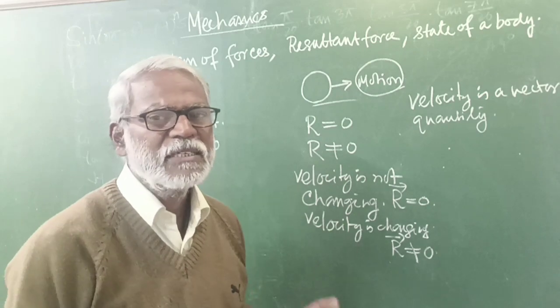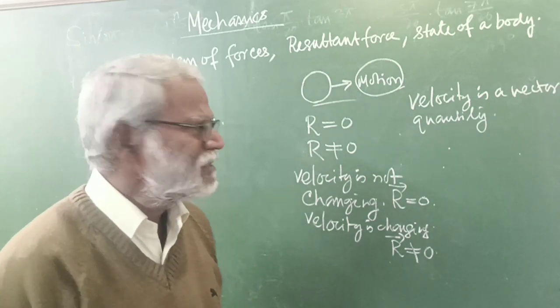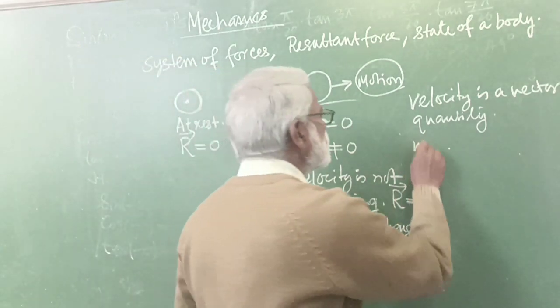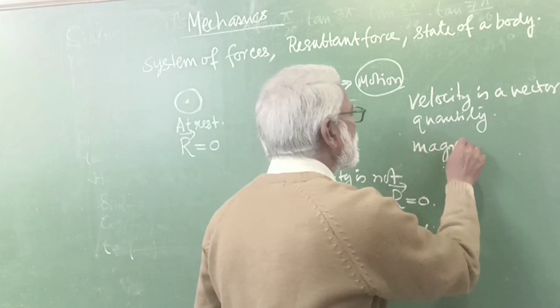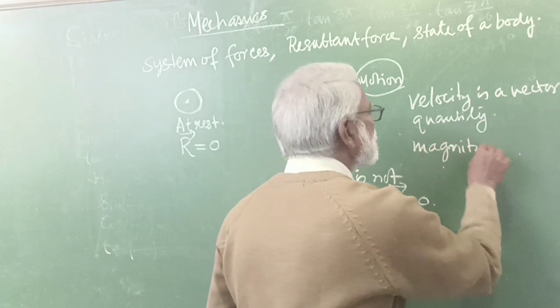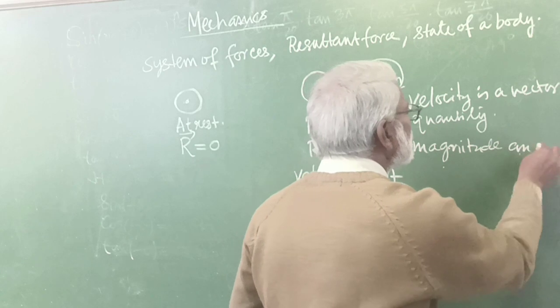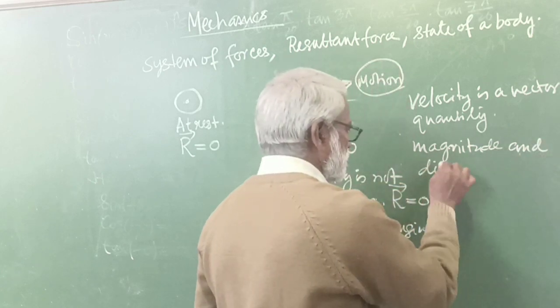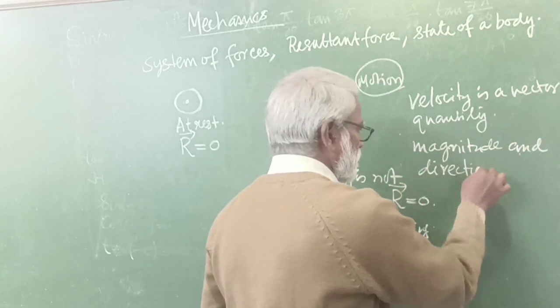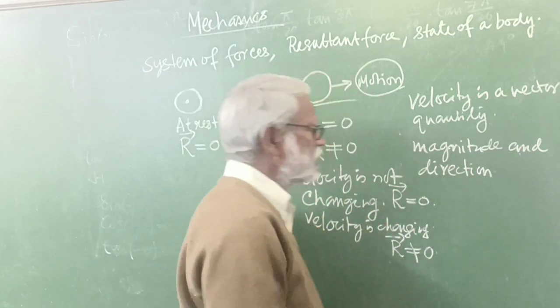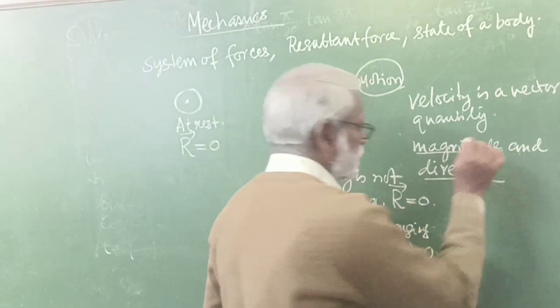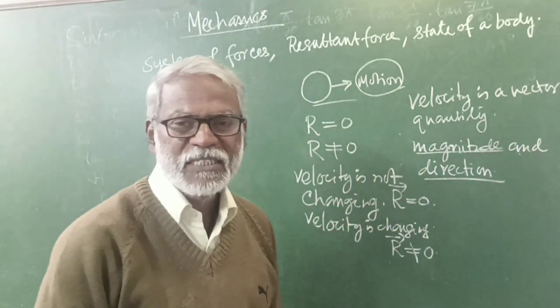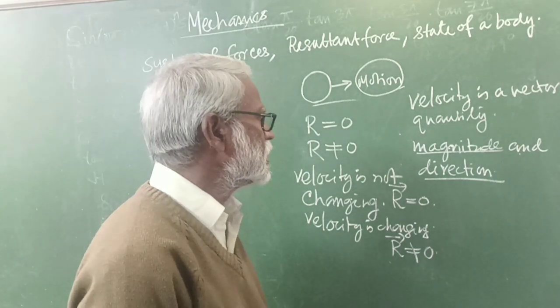That means it has magnitude and direction. As velocity is a vector quantity, it has magnitude and direction.